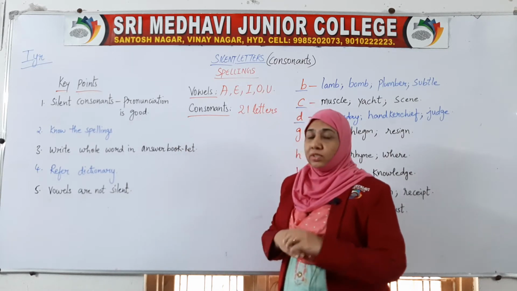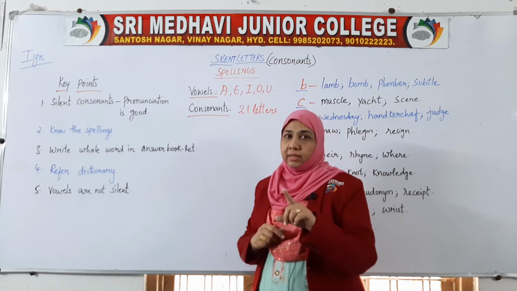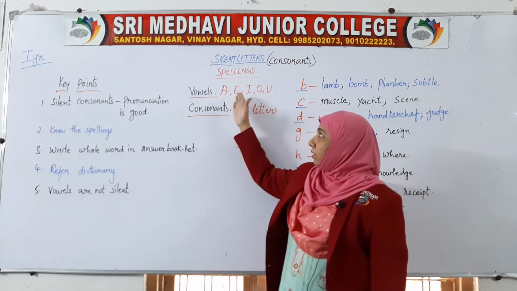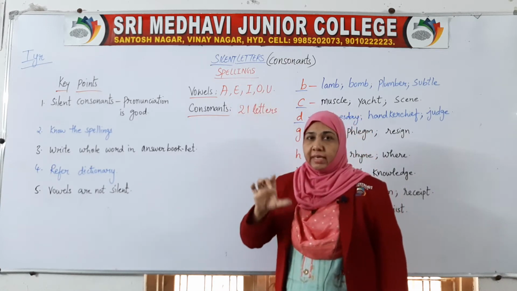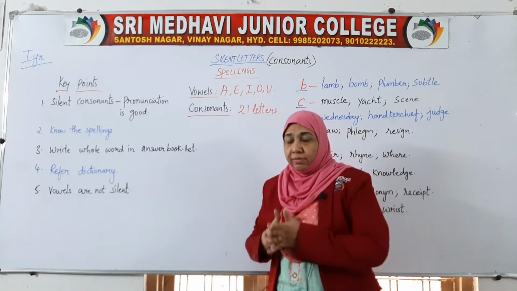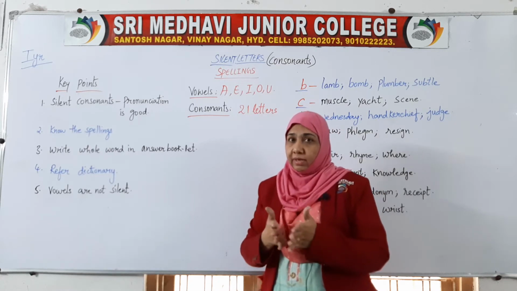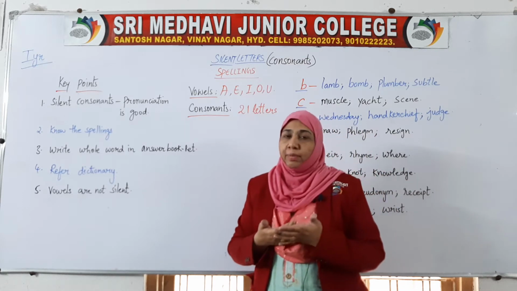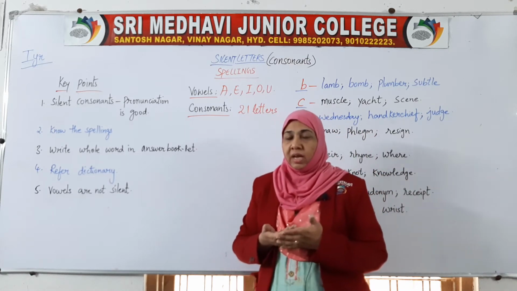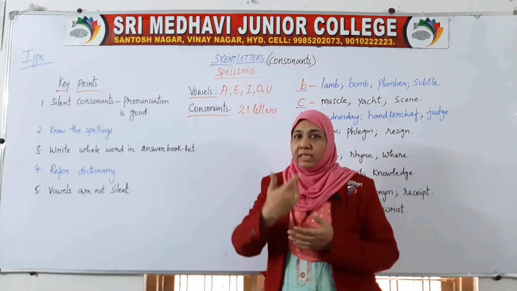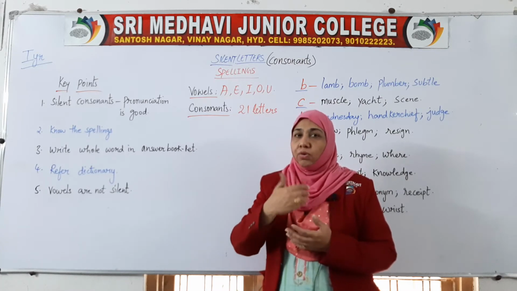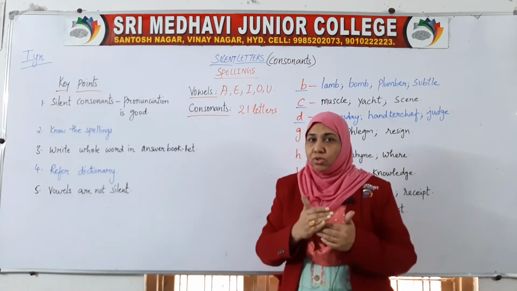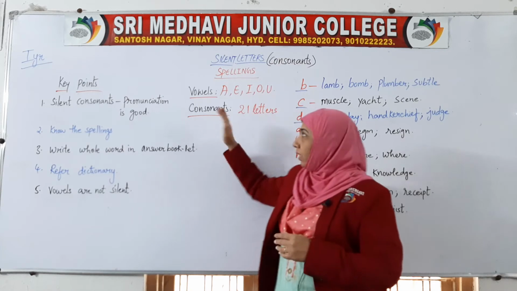In silent letters, only consonants are silent. Vowels never go silent. Here I have written all the vowels: A, E, I, O, U. Everybody knows this. But why are they called vowels? Because when we pronounce these vowels, they come out of our vocal cord without any air hindrance. No air gets stopped while we pronounce these letters.